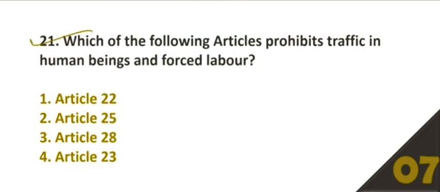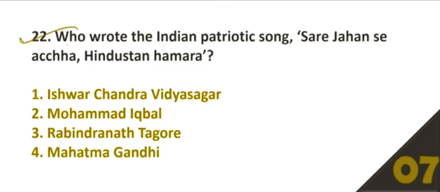21, which of the following articles prohibits traffic in human beings and forced labor? Option number 4, Article 23. 22, who wrote the Indian patriotic song Saare Jahan Se Accha Hindustan Hamara?